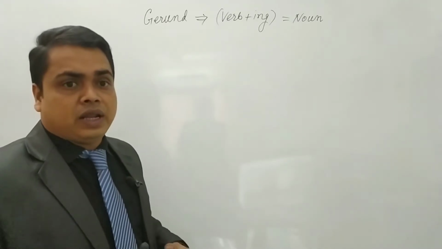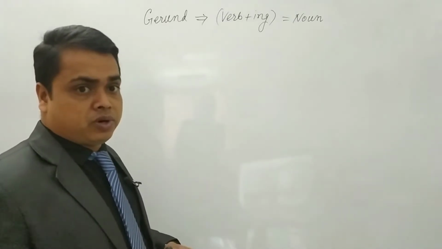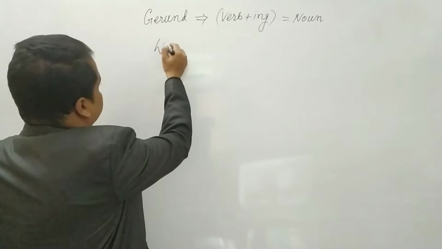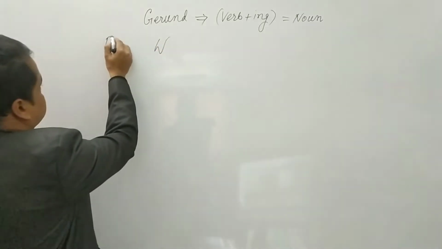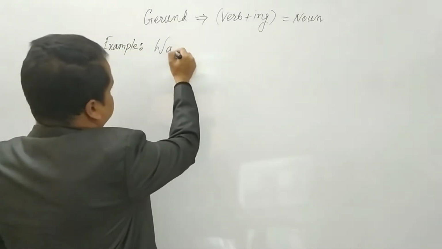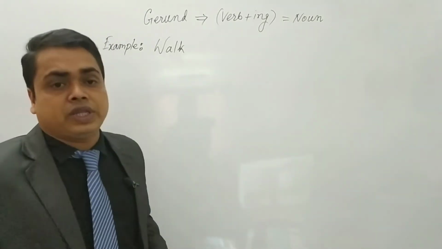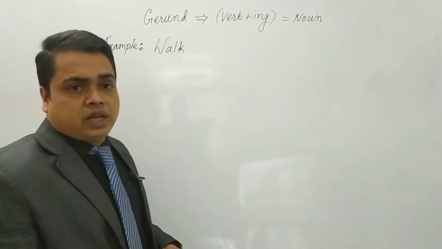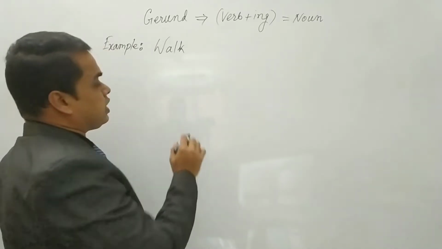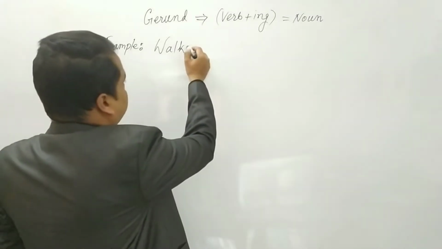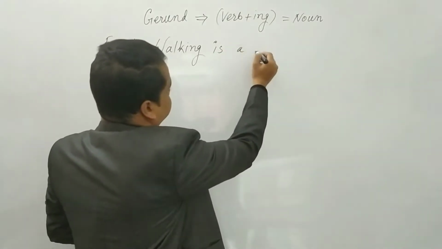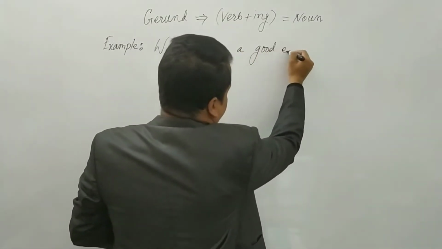Now, let me clear it. I am giving some more examples for clearing your idea. Example: dear students, you know that walk. Suppose I tell you that she or he walks in the garden. In that case, it acts as a verb. Okay, so walk is a verb. Now I am adding ing with that. Walking. Okay, walking is a good exercise.